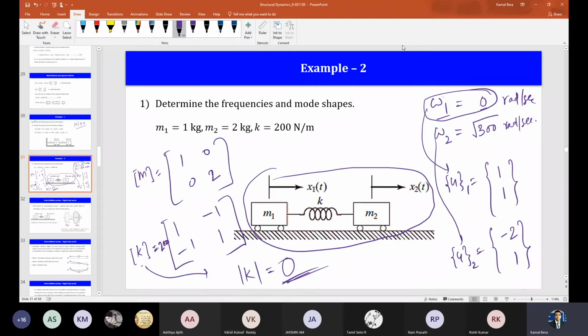Why rigid body motion? You see the U1, its corresponding mode 1 1, both are moving by the same amount in the same direction. So they are moving together like one single body. As a single body they are moving like that, so that is called the rigid body mode. That is the characteristic of this type of unrestrained or semi-definite system. And the other mode is the usual one, where they move in opposite directions.